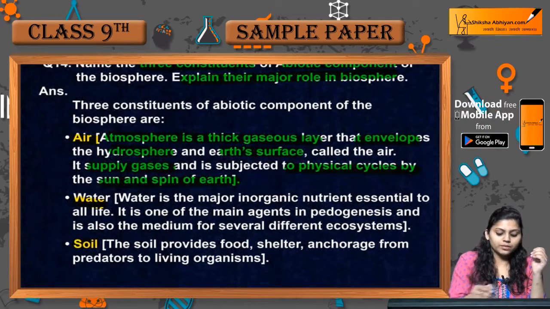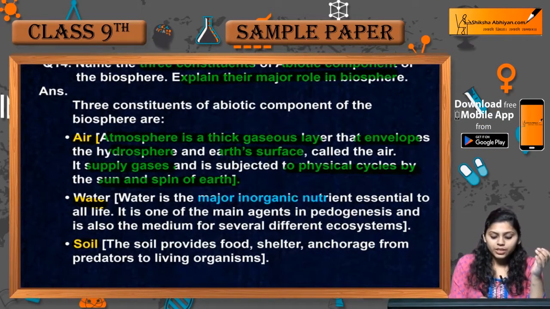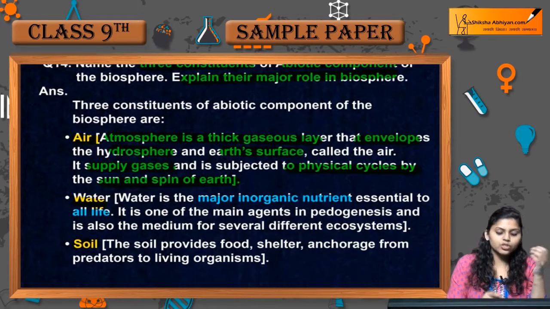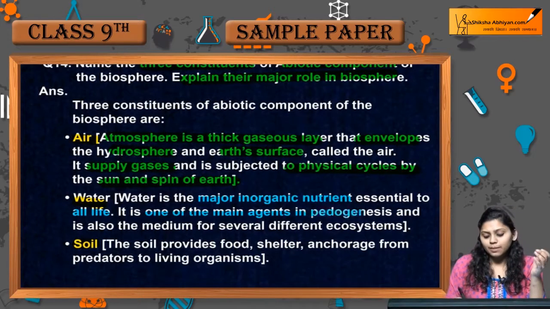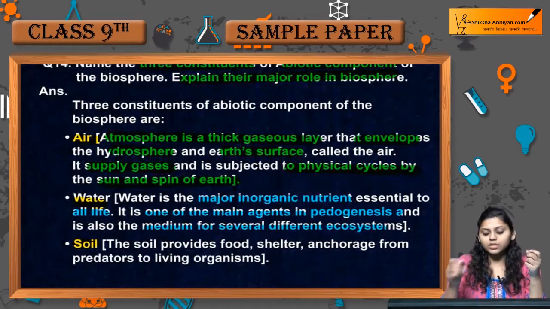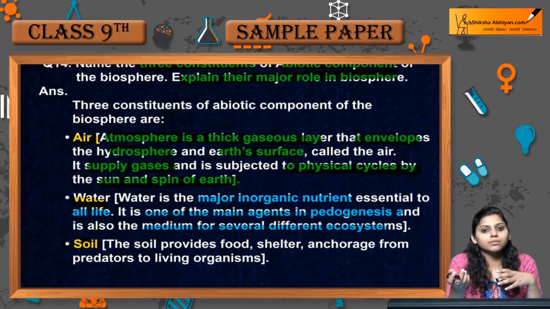Now coming to water. Water क्या है? Major ingredient है, major inorganic nutrient है, that is essential for all the life. It is one of the main agents in pedogenesis. Soil की formation में use होता है and is also the medium for several different ecosystems.